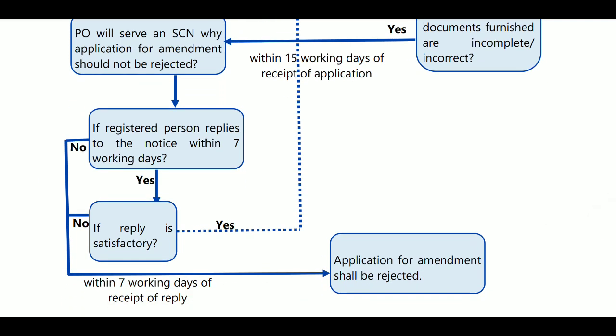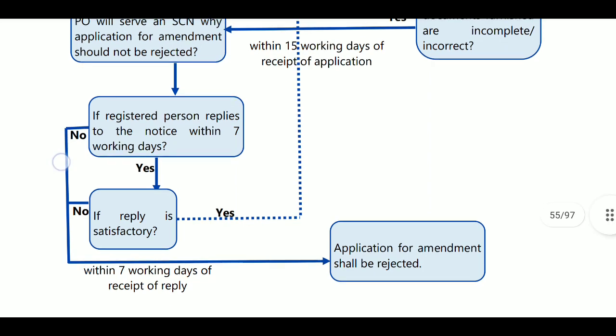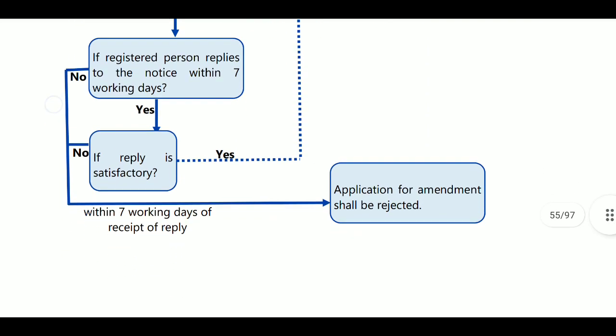If your reply is satisfactory to the proper officer, then he will allow the amendment of details. If he is not satisfied, the application for amendment shall be rejected. He will reach a conclusion within 7 working days of receipt of the reply.